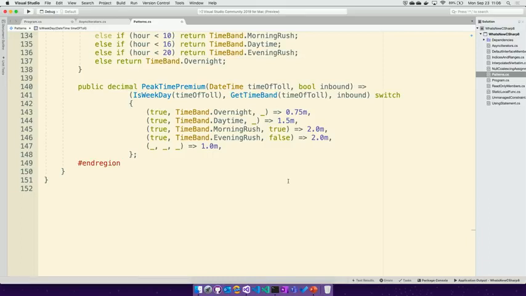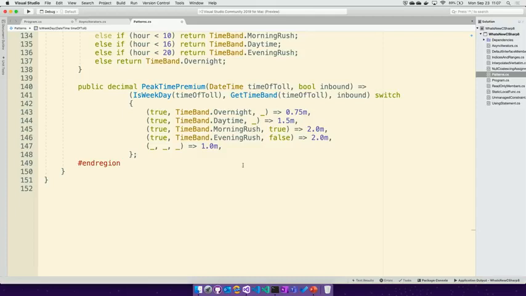We care about whether or not it's a weekday. We care about if it's overnight, if it's daytime, or if it's morning rush hour or evening rush hour. And we may care about whether or not it's inbound or outbound. Now if I were to build an entire table of all those, I would get weekday is either true or false times the time band, of which there are 4. So that would be 8 rows. And then whether or not it's inbound is another Boolean of 2 different ways, so I would get 16 different rows here. And then we could start to simplify this.